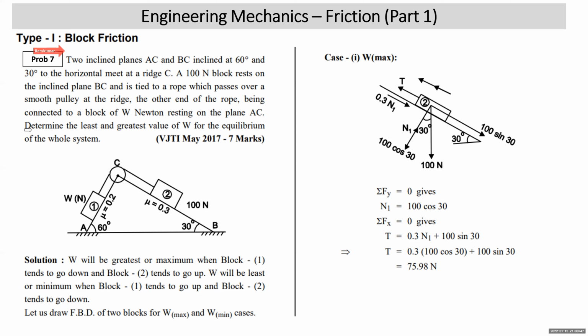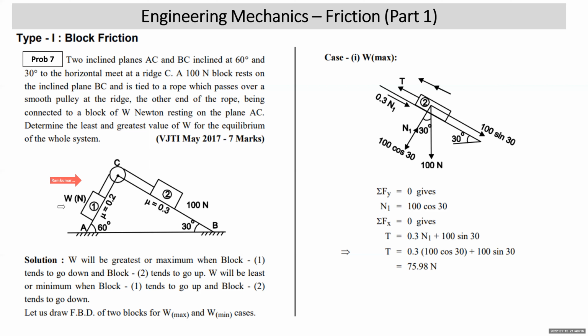Looking at the diagram, let's come to the diagram part. If you look at the diagram on this side, this is where a block of weight W is connected to a string taken around a frictionless pulley. It is connected to another block of weight 100. The weight of block 1 is not given. The weight of block 2 is given as 100 Newton. He is asking W to be minimum and maximum for the equilibrium of the whole system.